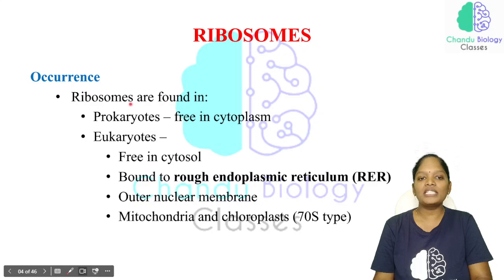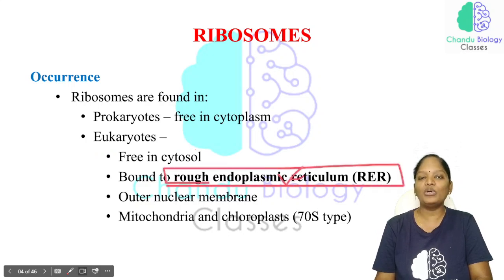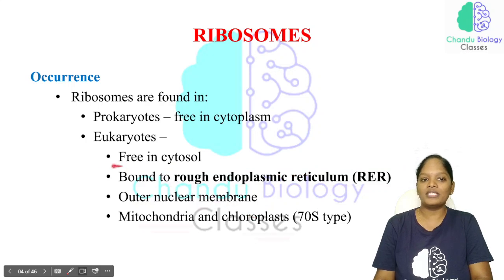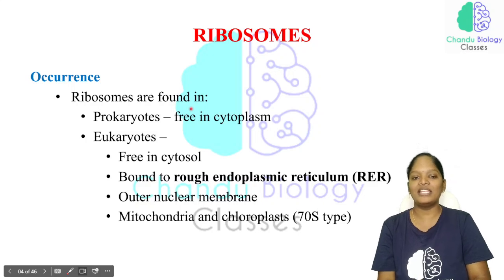So ribosomes are found in prokaryotes, free in the cytoplasm, and in eukaryotes. In eukaryotes it is free in the cytosol, bound to the rough endoplasmic reticulum, and on the outer nuclear membrane. It is also present in the mitochondria and the chloroplast. In prokaryotes the ribosomes are free in the cytoplasm and not membrane bound, because there is no membrane bound organelle seen in the prokaryote. That's the reason.